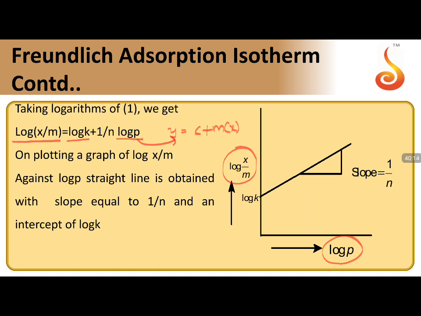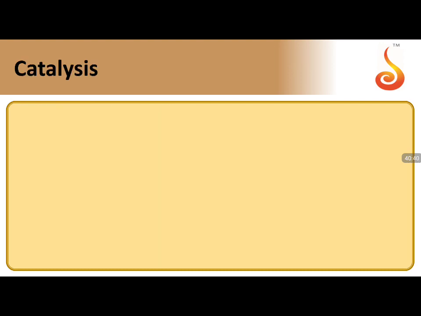The intercept is going to be log k, and the slope is equal to 1 by n. That is the information. Numerically this will be the question. Many times they have asked in CET examinations also. They give you graphical data, and from the data they ask you the value of k and the value of n. See the intercept value, that gives you the log k value, and the slope value will give you the 1 by n value. Please use it in your numericals.